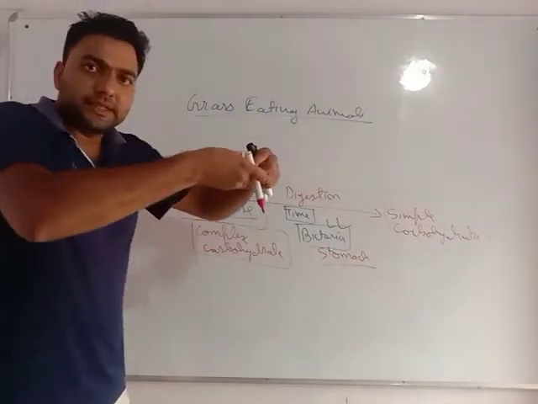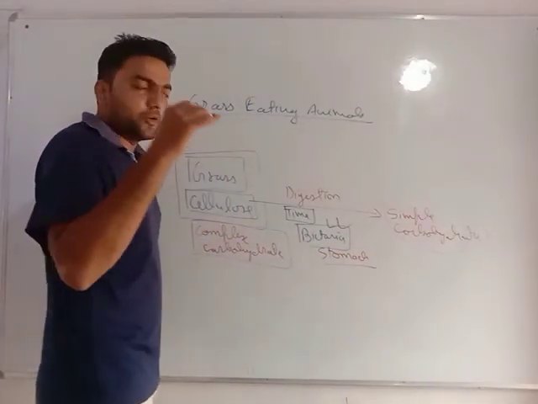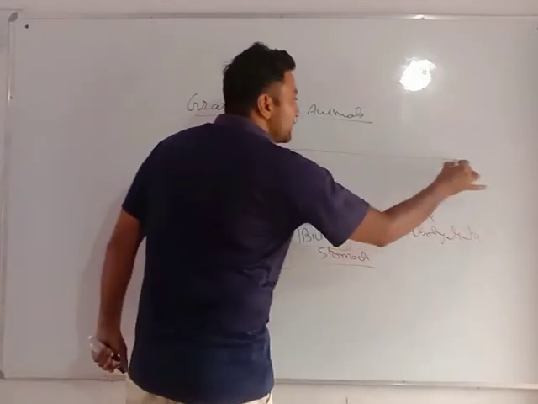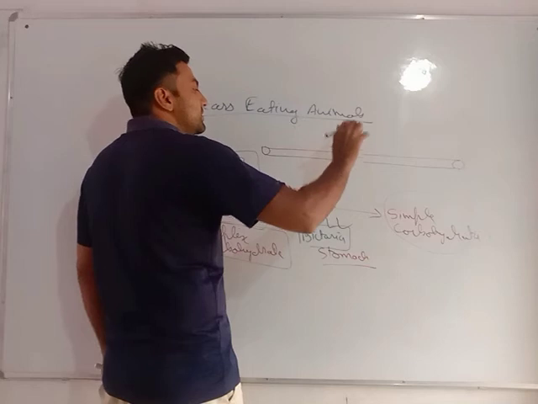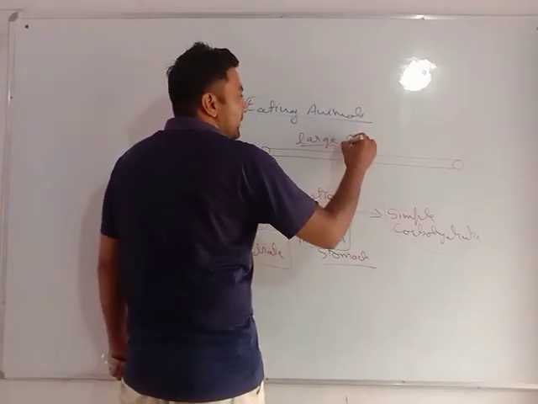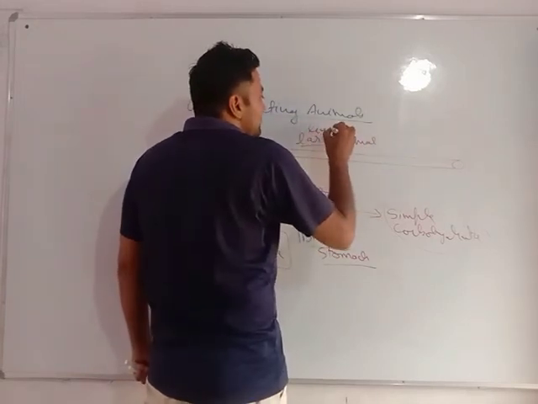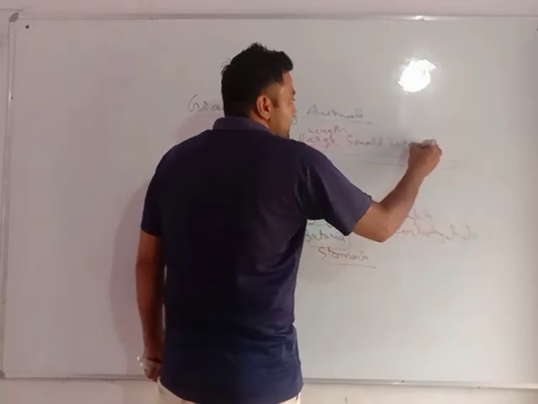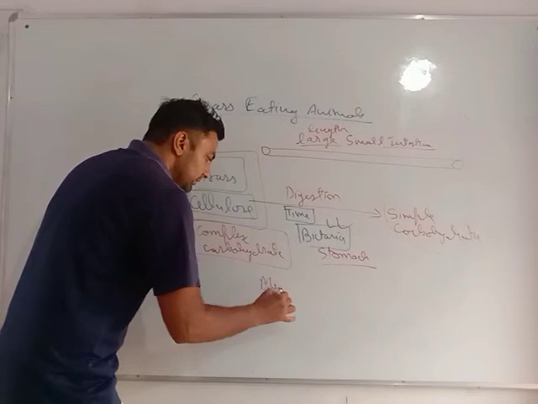Second thing, the digestion takes a lot of time, which in other words means that the length of their small intestine is very large. Very important. Grass eating animals have a very lengthy small intestine.